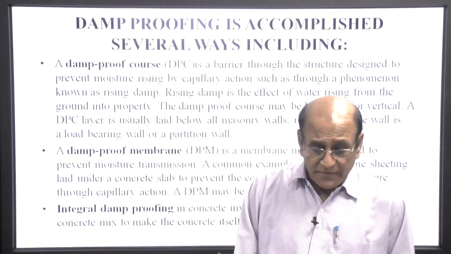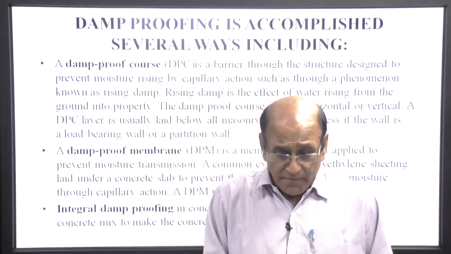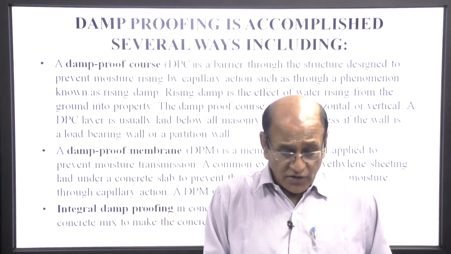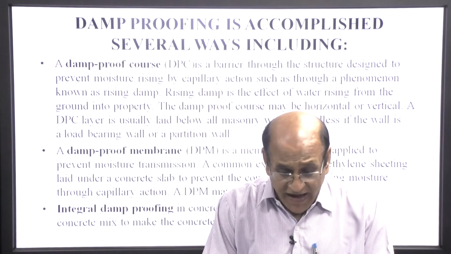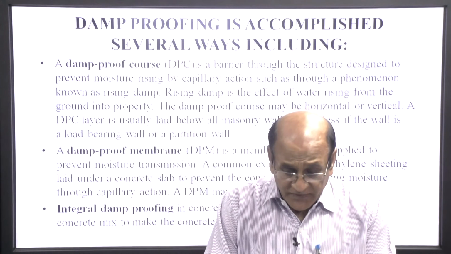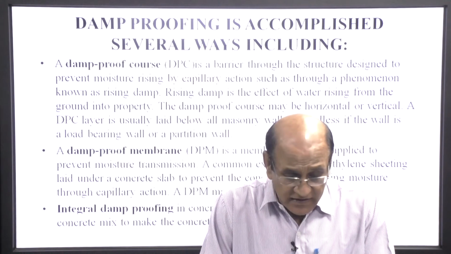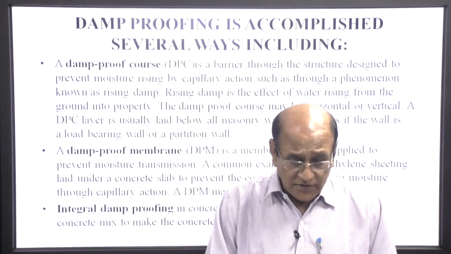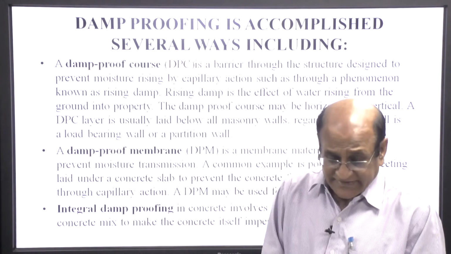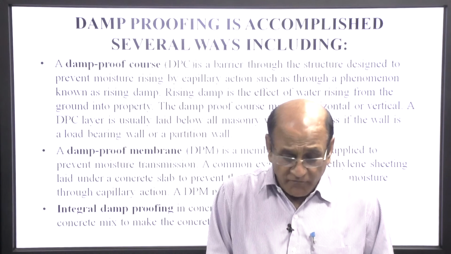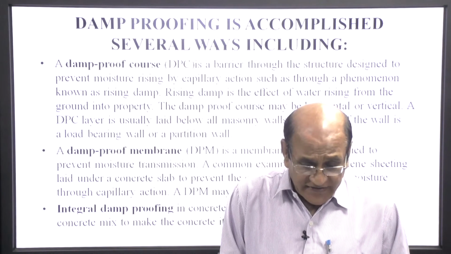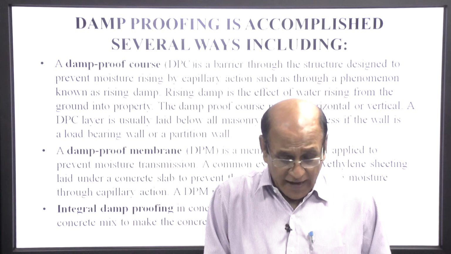Damp proofing is accomplished several ways, including a damp proof course. A DPC is a barrier through the structure designed to prevent moisture rising by capillary action, such as through a phenomenon known as rising damp.